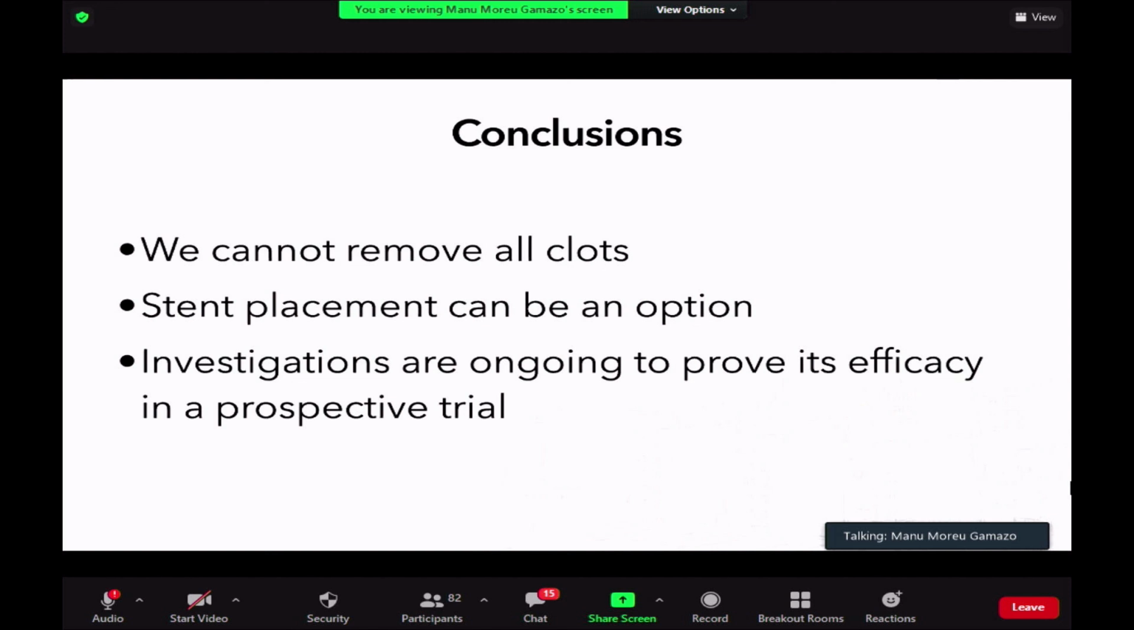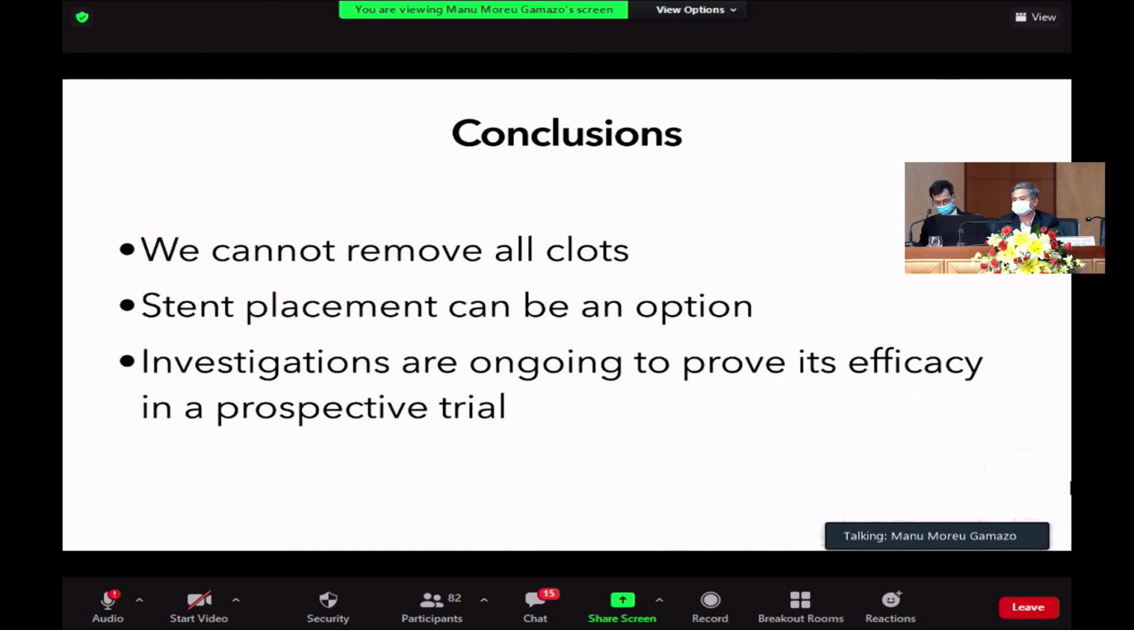So we cannot remove all the clots. Don't forget about that. A stent placement can be an option. Its safety and its efficacy, and investigations are ongoing to prove its efficacy in a prospective trial. That's what we are doing in the TICI 0 study. Lots of centers, lots of population, trying to define the prospective value of this technique.